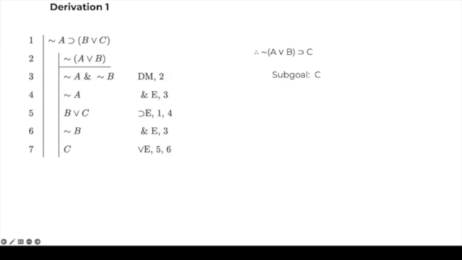So we apply our rules, and I'm not going to go step by step because you already know this. But the idea is that on line 7, we were able to get C. So we reach our sub-goal, and we can close our subderivation, discharge our assumption, and we conclude then sentence B by conditional introduction. So our first phase is done. Now let's go to the second.